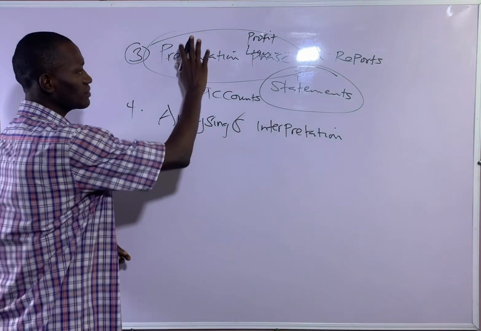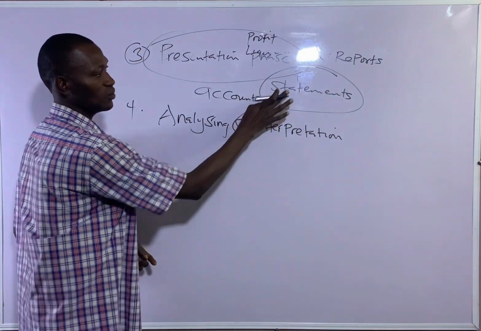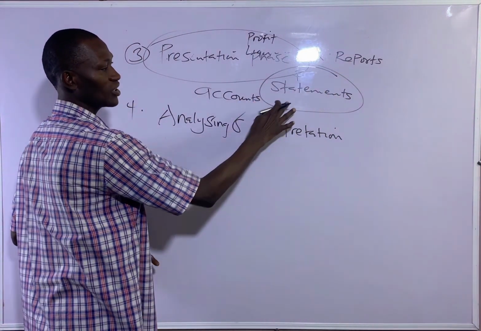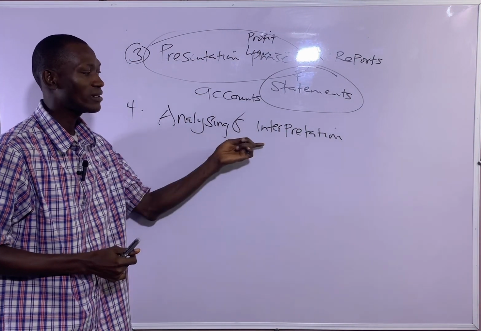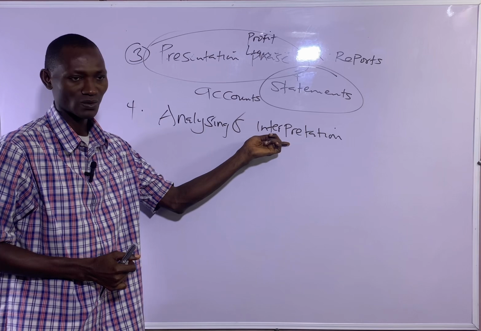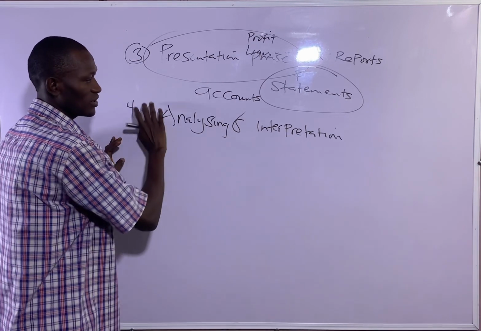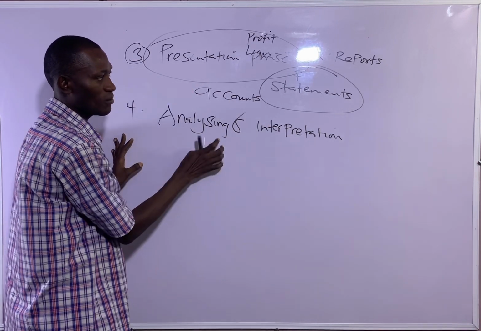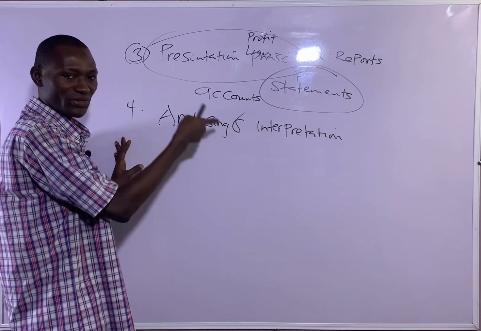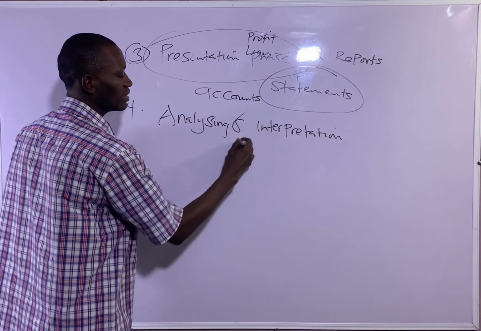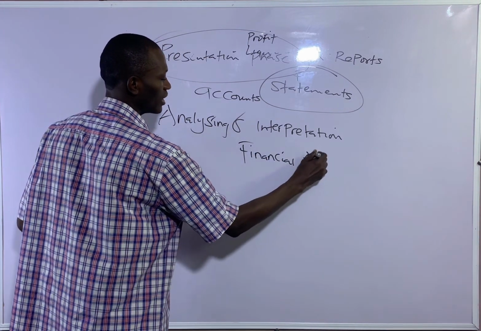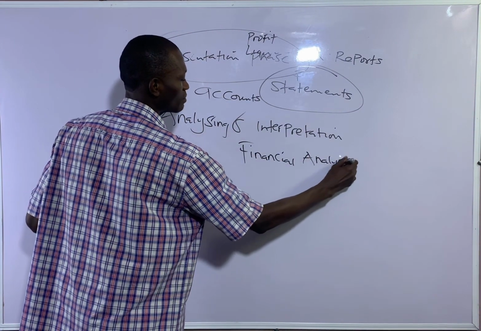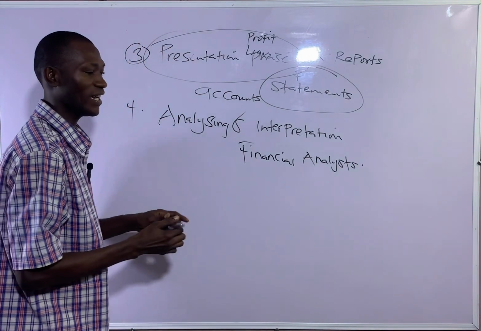Now, the statements which have been presented, which is the annual report or financial statements, have to be analyzed and interpreted. So the summary that has been presented will be analyzed and interpreted by who? By the financial analysts. Financial analysts are experts, the accountants, they are experts.